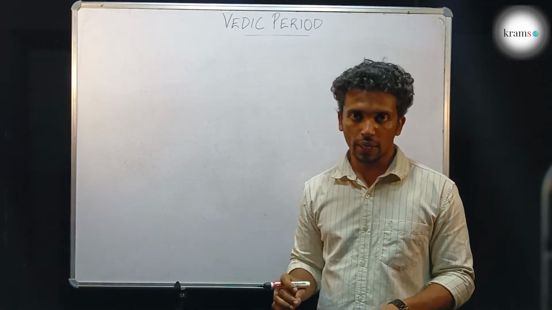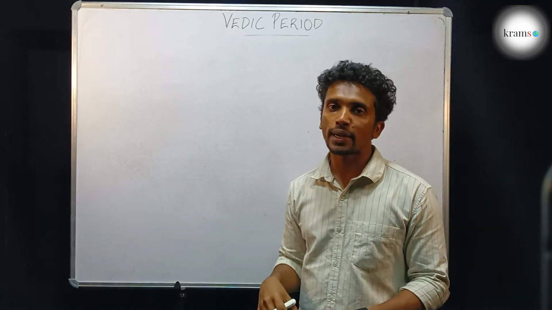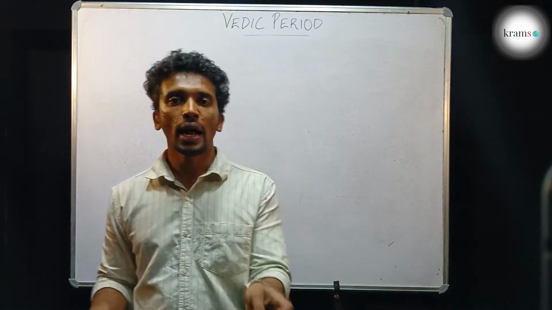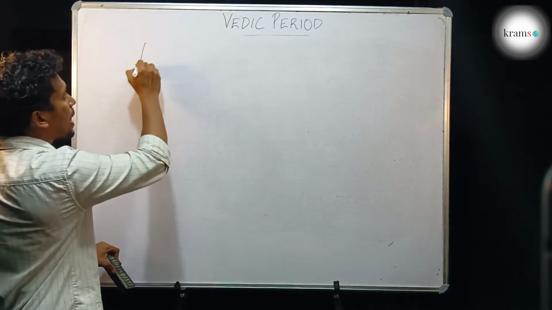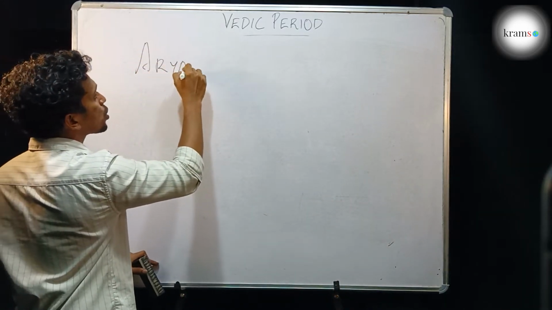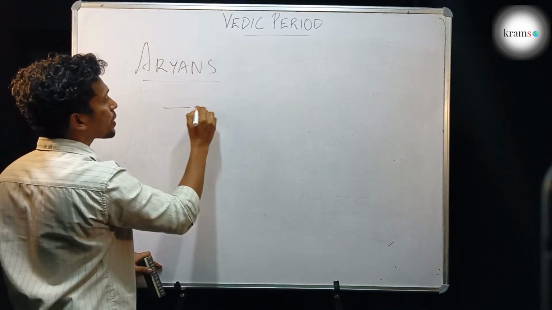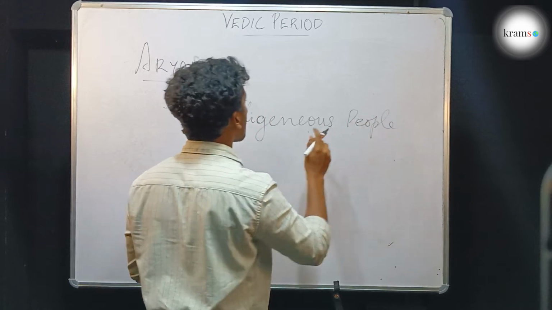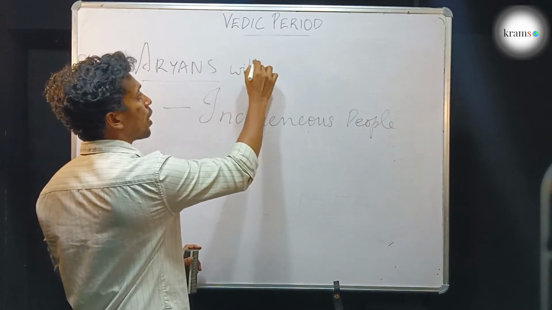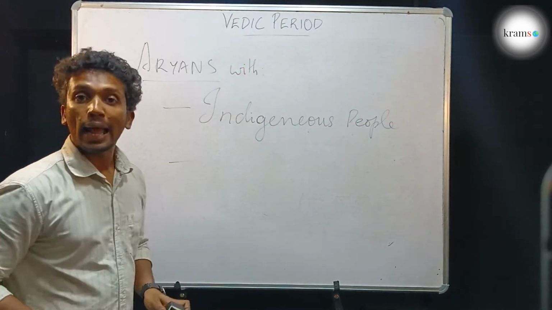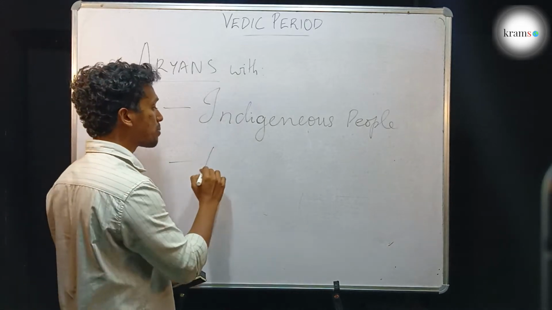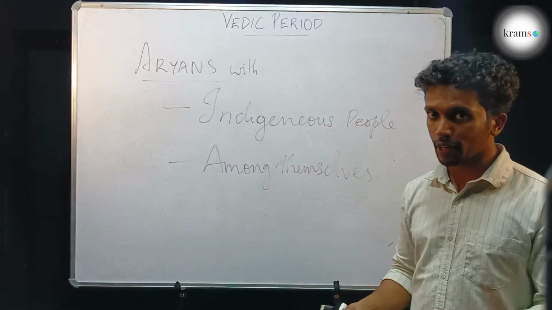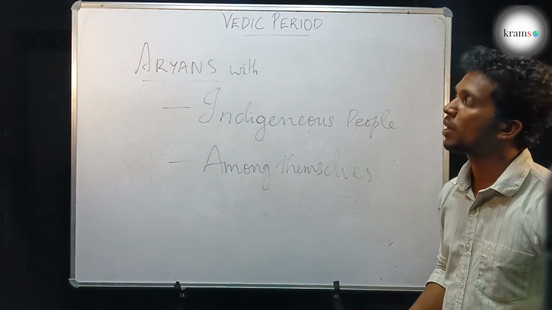From the Rig Veda, we come to know that the Aryans who came to India usually had two kinds of wars. The first war was with the indigenous people, the Dasas and the Dasyus, and the second war was among themselves. The different Aryan groups fought with each other.